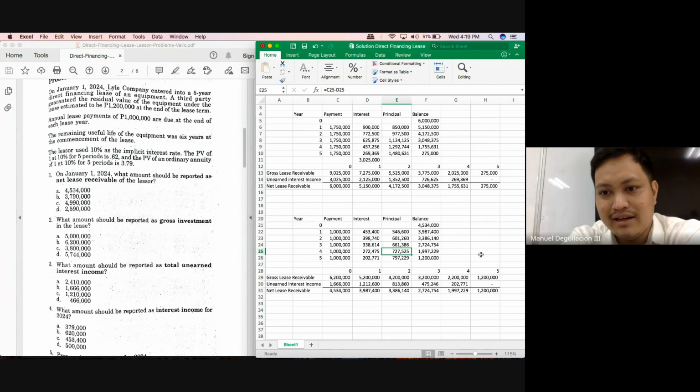Alternative solution, class. Gross lease receivable after the 4th year, how much? 2,200,000. And then updated unearned interest income. Last year it was 475,246 minus the interest income of 272,475. Is it exactly 202,771?